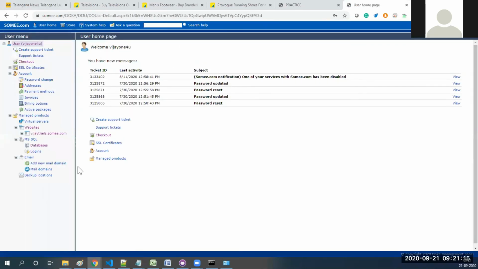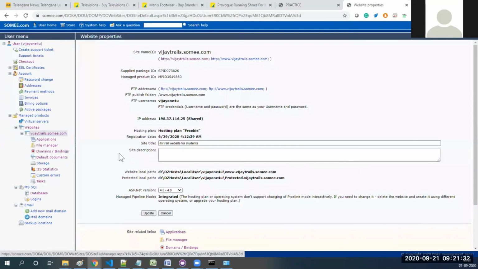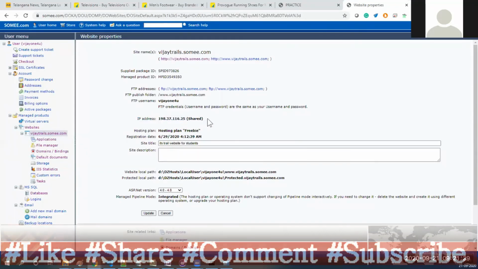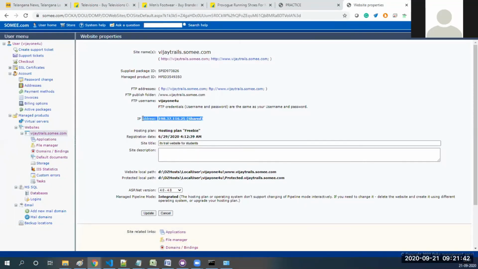I will say it is my server. I told you, right. What is a server? A server is nothing but a system, a computer. They are giving some space to me. This IP address is 198.37.116.25 like that. It is shared. That means it can be shared by anyone, and it is an IP address also. It has an FTP address also.